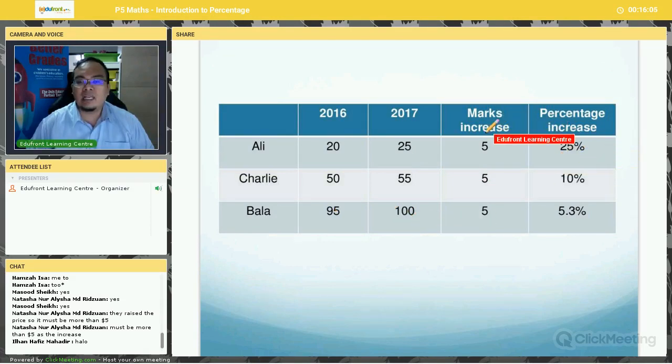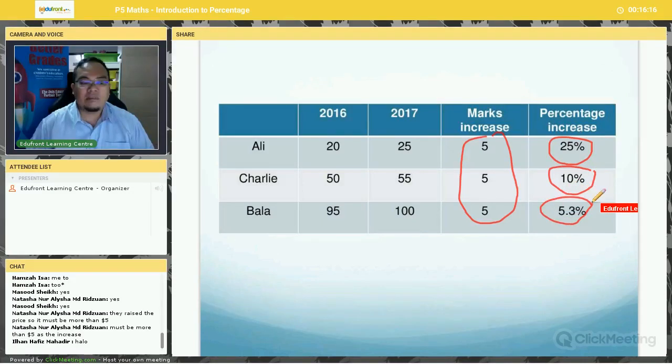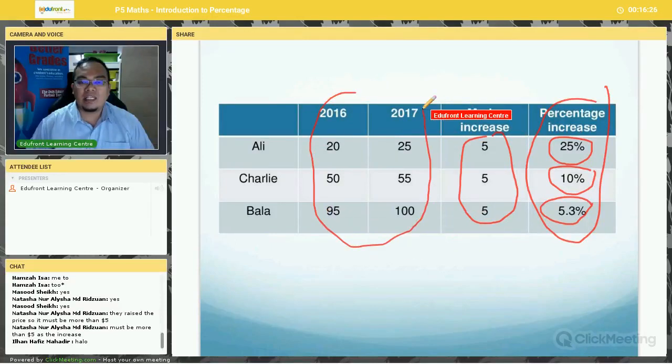So you can see here, even though the marks increased by 5 marks, Ali here increased by 25%, Charlie here increased by 10%, and Bala increased by 5.3%. So if you are given just the percentage figure, without understanding the situation, it can be very deceptive. So you can see here how percentage can be quite confusing.